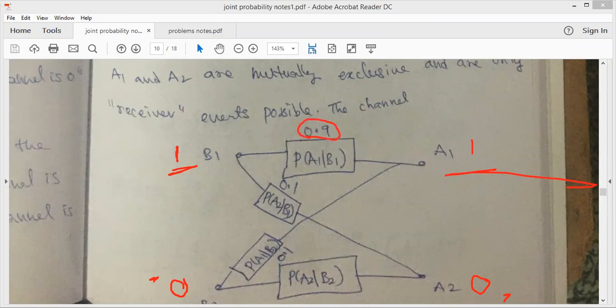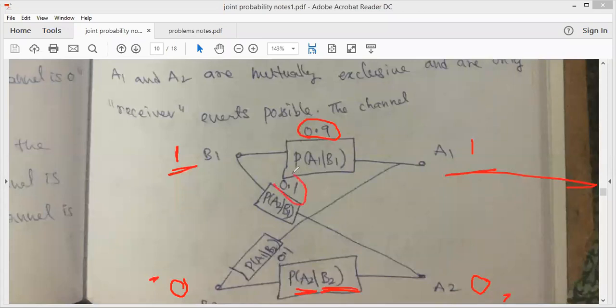Similarly, the probability of receiving 0 when 0 is transmitted is the probability of A2 given B2. And the probability of A2 given B1 is the probability of receiving 0 when 1 is transmitted. So when 1 is transmitted, we are getting 0, so there is an error.